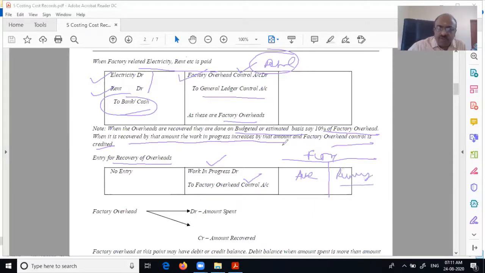On what basis are we recovering? As we have estimated, look at the earlier problem in overheads, where we determined some recovery rate at the beginning of the year. Based on that, as and when labor hours or machine hours occur, we will charge that and recover in the factory overhead. What is the entry passed? Work in progress control account, because this recovery means it is being used for production, to factory overhead control account. So in the factory overhead, the amount spent is debit and the amount recovered is credit. Therefore, the difference between them will be over recovery or under recovery. This is what we will look at here.